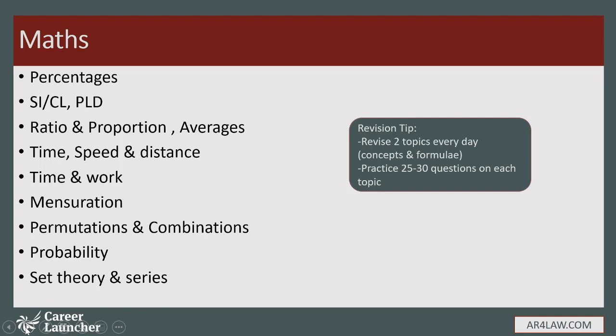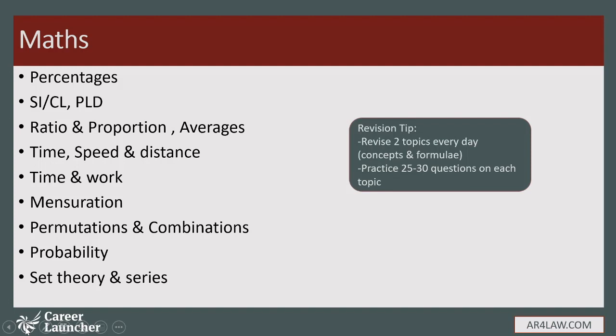Mensuration, permutation, combination, probability. Last year there were two very easy questions on probability and permutation combination. Set theory, series. So all you have to make sure is that you know the basic concepts of these topics. You know the formulas, because some of the concepts will have formulas as well. And again, practice 25 to 30 questions on each topic.